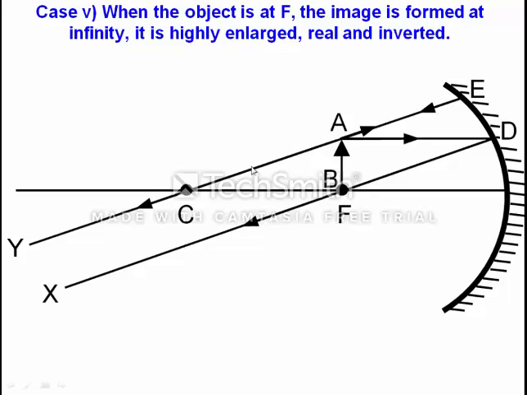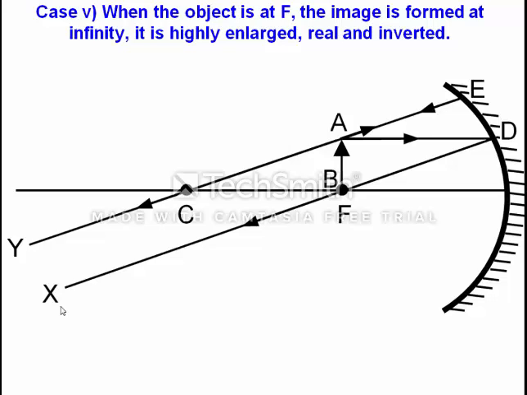So here the position of the image is at infinity, and since the image is forming at infinity, it will be highly enlarged, highly magnified. So the position is at infinity, the size is highly magnified or highly enlarged, and the nature is real and inverted.